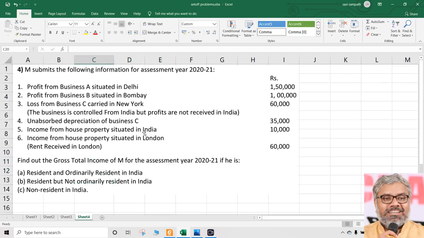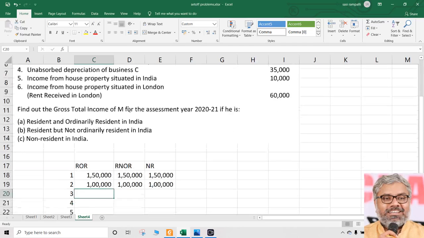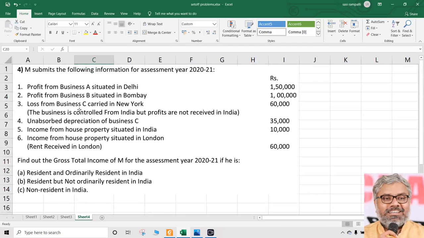ROR? Yes. Because for ROR, anyway, global income is taxable. What about RNOR? Business is controlled from India, but profits are not received in India. So even though the business is carried on outside India, still it will be taxable for RNOR. Why? Because the business is controlled from India.